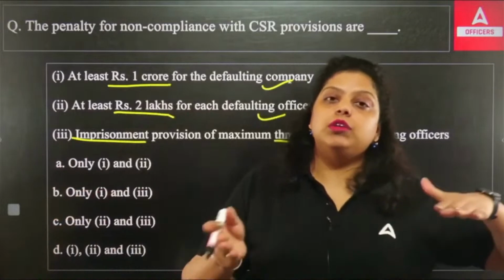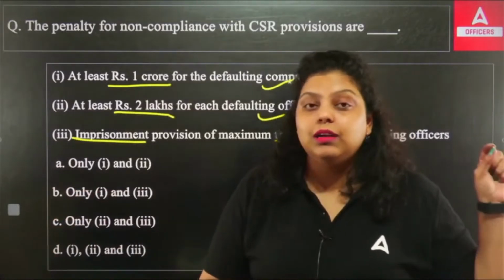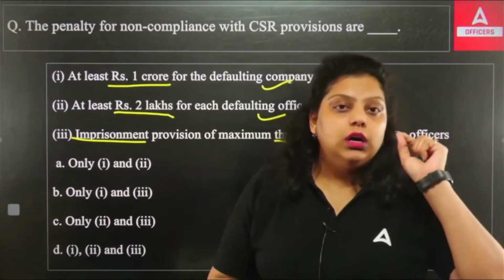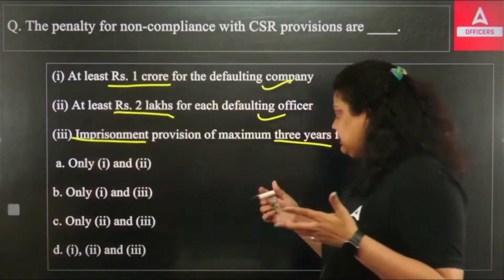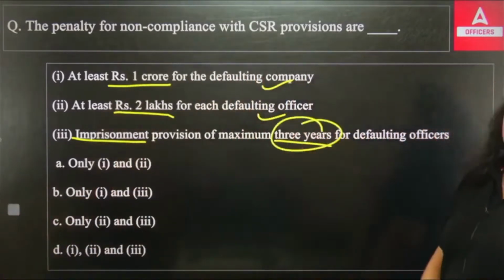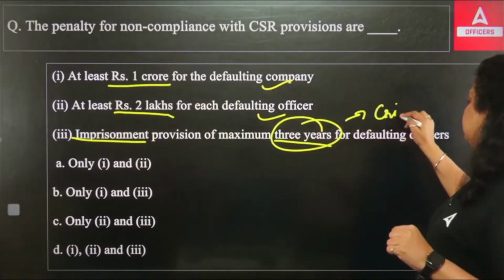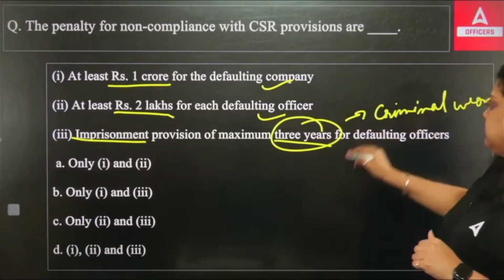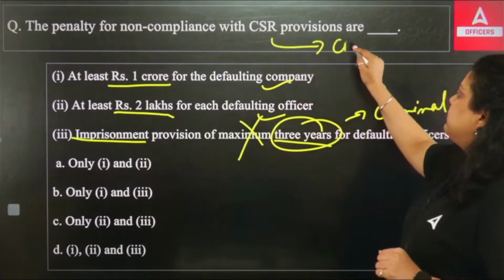Earlier, before 2020, it used to be a criminal offense. When it was a criminal offense, the person or the corporate had to go to imprisonment, they had to go to prison for a maximum 3-year period. That is when it was a criminal wrong or criminal offense. But now it's not a criminal offense, it is now under civil wrong.